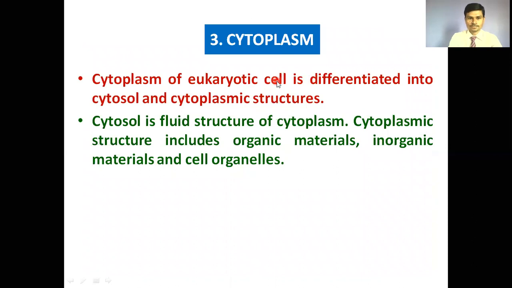Then cytoplasm. The cytoplasm of a eukaryotic cell is differentiated into cytosol and cytoplasmic structures. The cytosol is a fluid structure present in the cytoplasm, and cytoplasmic structures include organic material, inorganic material, and cell organelles. A very important point: the cytoplasm mainly consists of two subparts, cytosol, which is fluid-like, and cytoplasmic inclusions like organic materials, inorganic materials, and cell organelles.